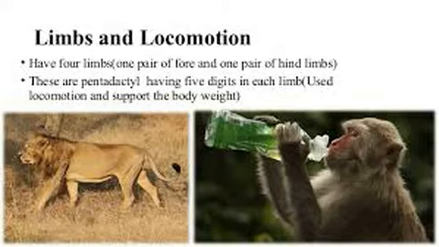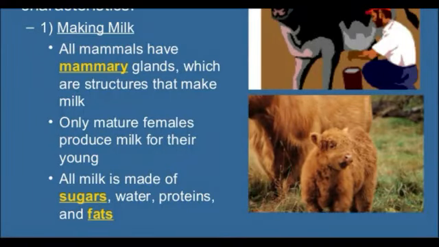Then there are two pairs of pentadactyl limbs, adapted for holding, walking, running, burrowing, climbing, etc. Females possess mammary glands, that means milk producing glands, to nourish their young ones. Mammals can feed their babies.